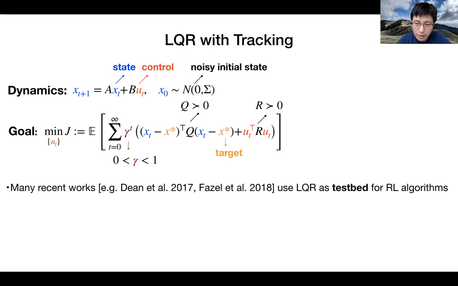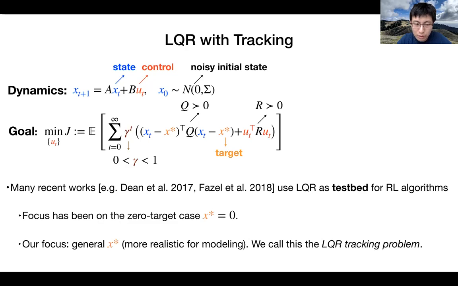Many recent works have used LQR as a testbed to understand the sample complexity of RL algorithms. The focus has been on the zero target special case when x star is 0. Our focus will be the general case when x star may be non-zero. This is a more realistic modeling assumption, since in many applications, the target point is non-zero. We call this the LQR tracking problem.